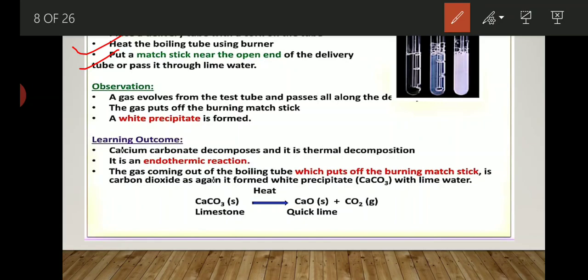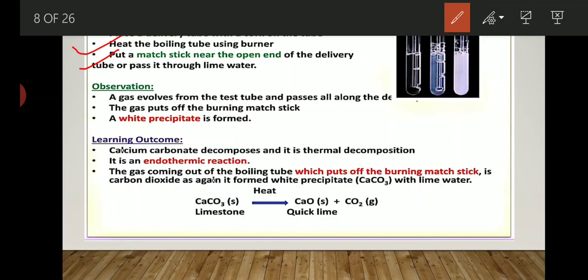You have to first take limestone in a test tube, then put the delivery tube in it. Then put a matchstick near the open end of the delivery tube and pass it through lime water. So what observation will you get? A gas evolved from the test tube and passes all along the